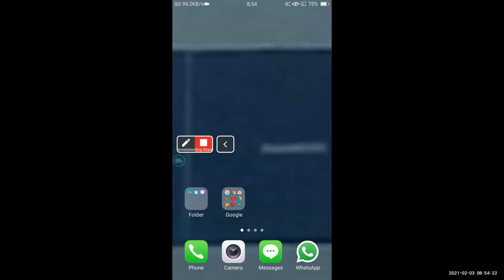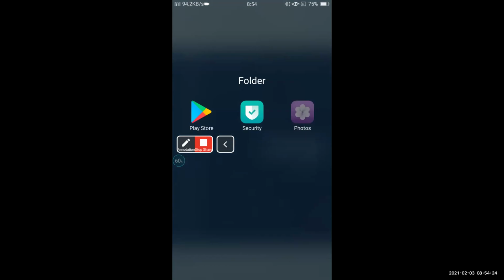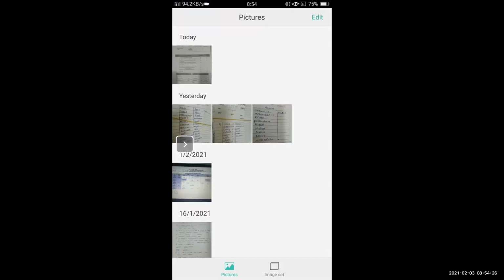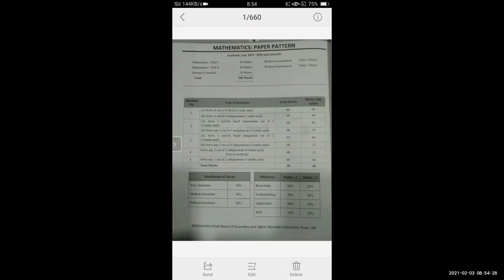I will share the screen of the paper pattern, and then we will move to the PPT of the quadrilateral topic. Okay. Just I have taken a pic of it.